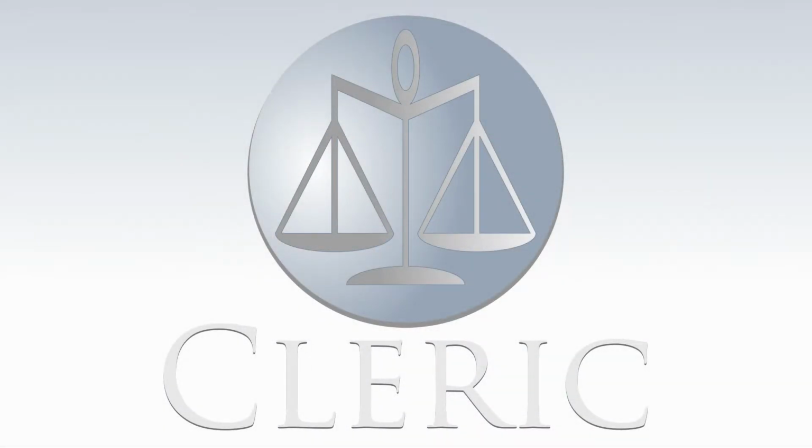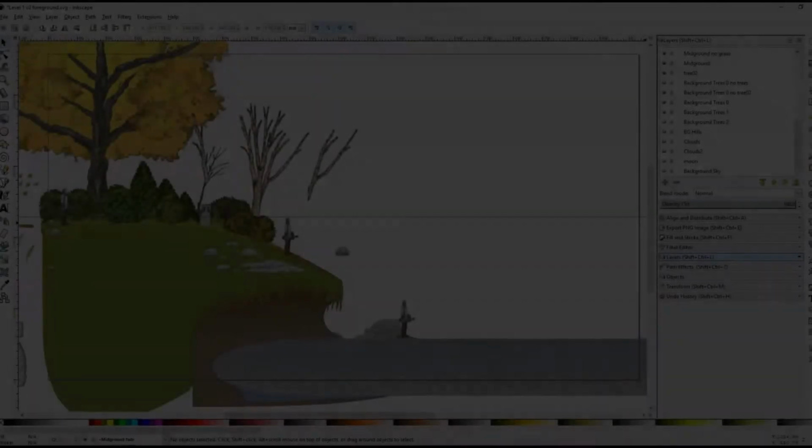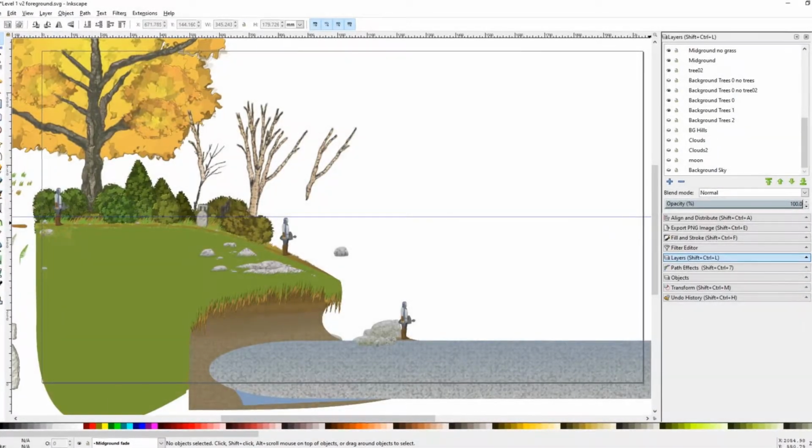Here's a quick devlog of my first prototype 2D game, Cleric. My goal was to create a small level with scripted events and a challenging boss fight. Development started back in September of 2019.